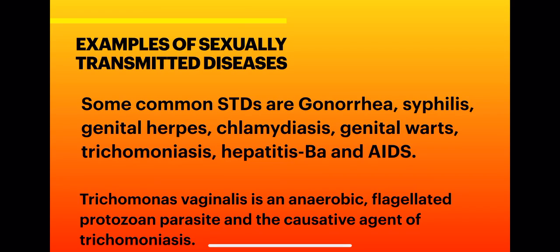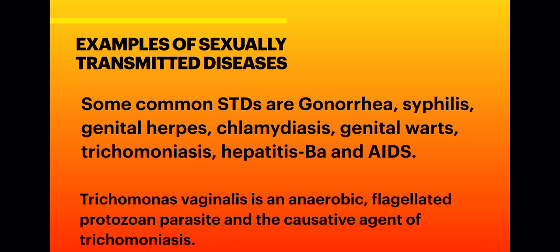Now, we will study certain examples of sexually transmitted diseases. Examples are gonorrhea, which is caused by bacteria, syphilis, again by bacteria, genital herpes by virus, chlamydiasis by bacteria, genital warts by virus, trichomoniasis by protozoa, Trichomonas vaginalis, hepatitis B by the hepatitis B virus, and AIDS by the HIV virus.